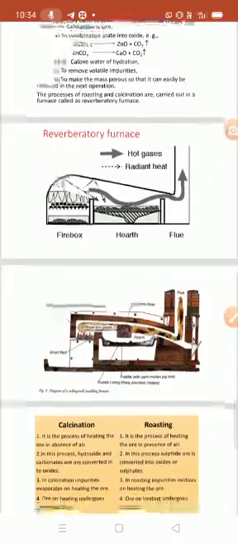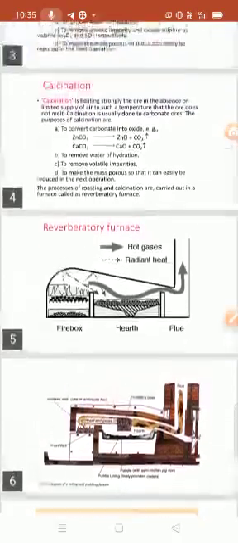This is the diagram of the reverberatory furnace. Fireplace, hearth, flue. Here the hot gases enter on the left side, and after that the waste gases are removed. Here is the flue in the upward direction. Calcination is carried out in the reverberatory furnace when the doors are kept closed, and that's why calcination is carried out in the absence of air. This is about calcination.